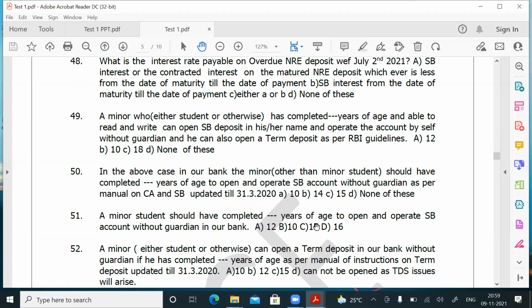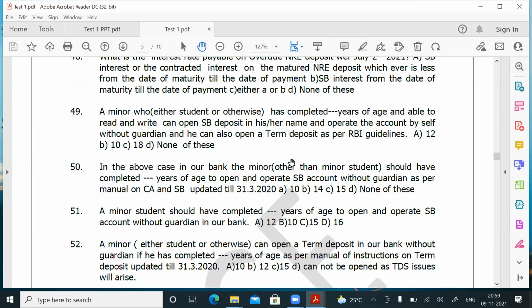Question number 51. A non-student minor, 14 years. If the minor is a student in Canara Bank, he should have completed 10 years. So like RBI, we also permit a minor student, if he is able to read and write, by getting a declaration from the parent, you will open an SB account for the minor student and permit him to operate the account if he has completed 10 years. Question number 51, answer is B.